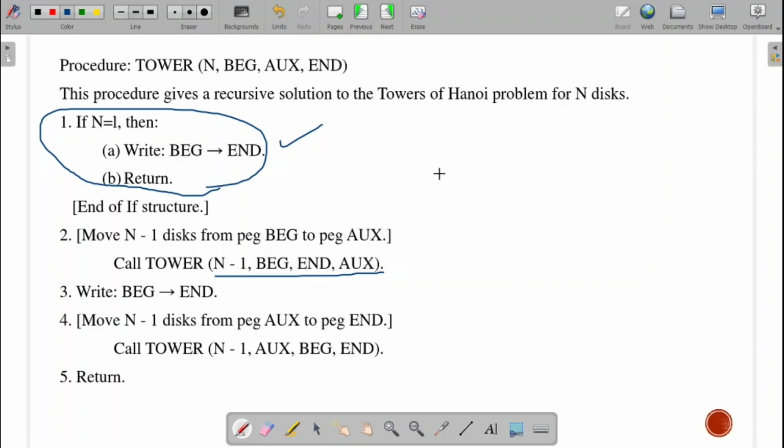Fine. So now let us do it for three pegs over there. Assume peg A, peg B, and peg C. We will have 3 discs over here.